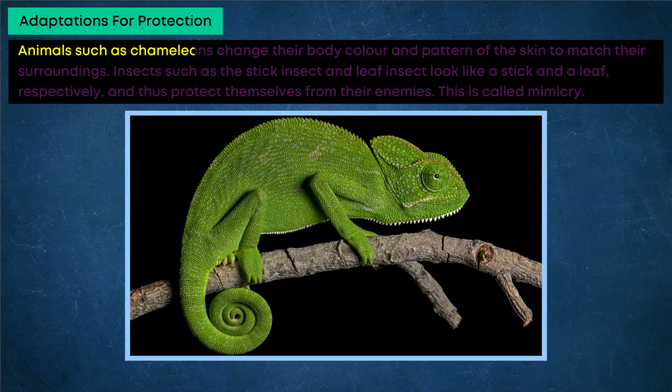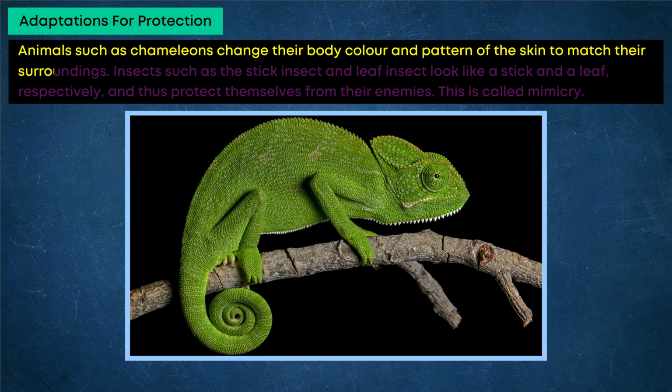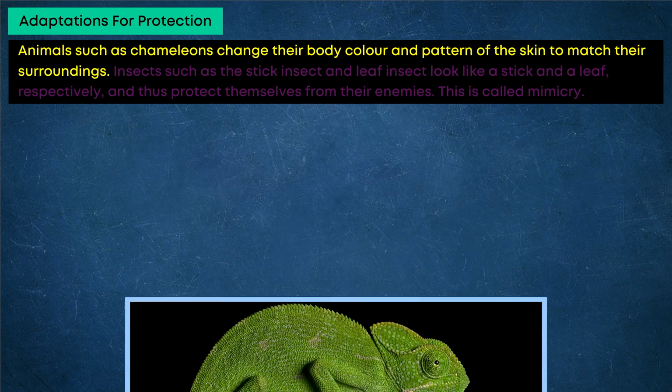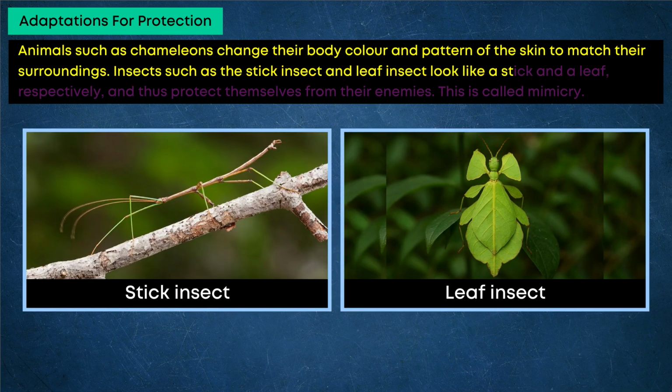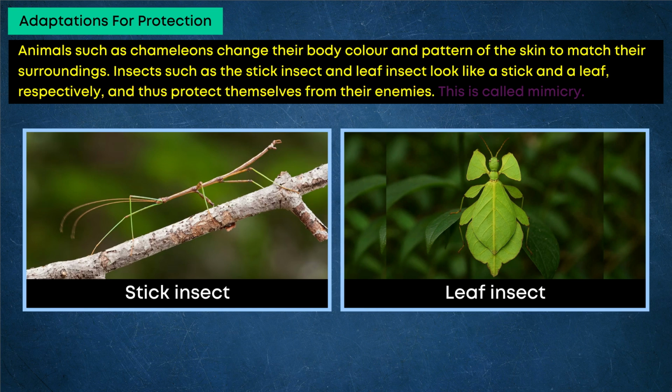Animals such as chameleons change their body color and pattern of the skin to match their surroundings. Insects such as the stick insect and leaf insect look like a stick and a leaf, respectively, and thus protect themselves from their enemies. This is called mimicry.